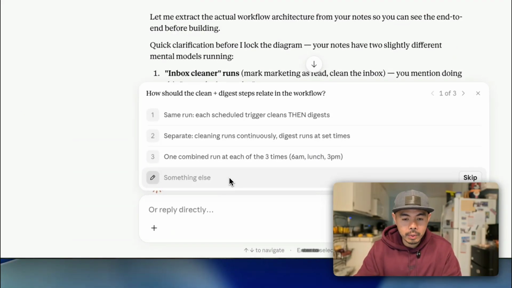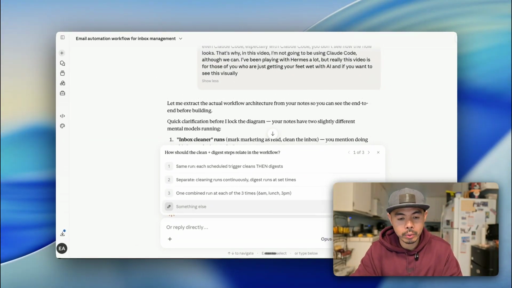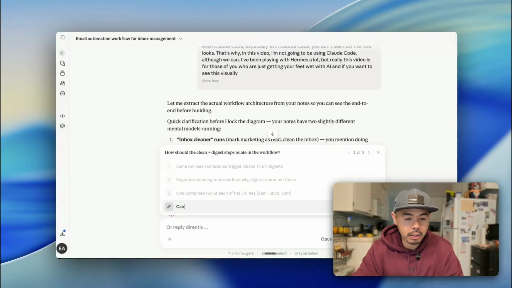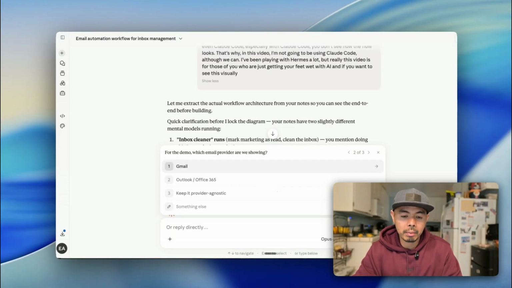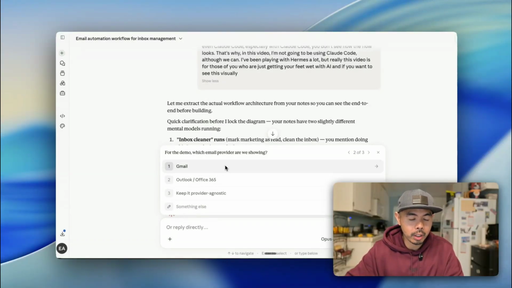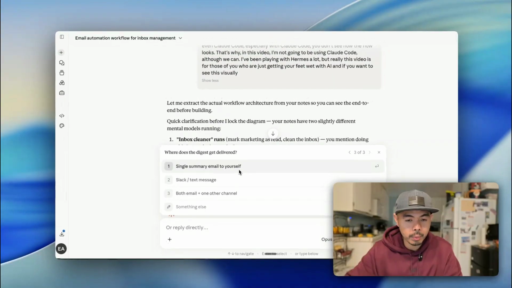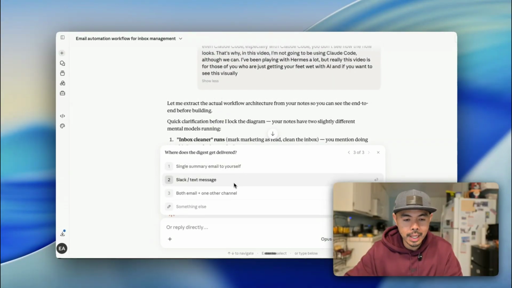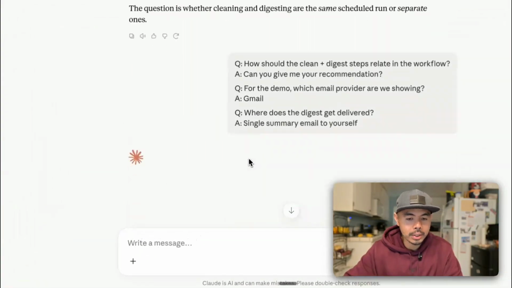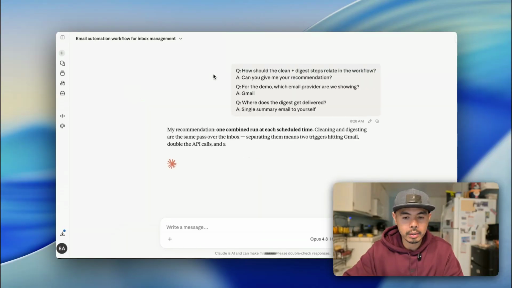So for example, like this one for the demo, I'm not really reading this thoroughly. I'm just going to say, hey, can you give me your recommendation? I'm going to rely on its recommendation. We're going to be using Gmail for our workflow. Where does the digest get delivered? A single summary email to you. We can put it in Slack, text message, both email and other channels. So we're just going to keep it simple. We're just going to say deliver to me. All right. So we're going to do that.